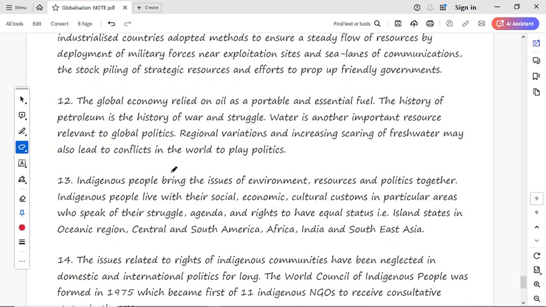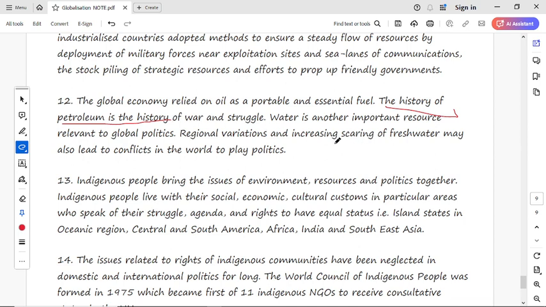Now the next point: global economics relies on oil, a portable and essential fuel. The history of petroleum is a history of war and struggle. See, this is an important point. The history of petroleum is a history of war and struggle. It means that petroleum comes with war and struggle. War here does not mean only fighting with any country. It means the Cold War, and they are talking about that and everything.